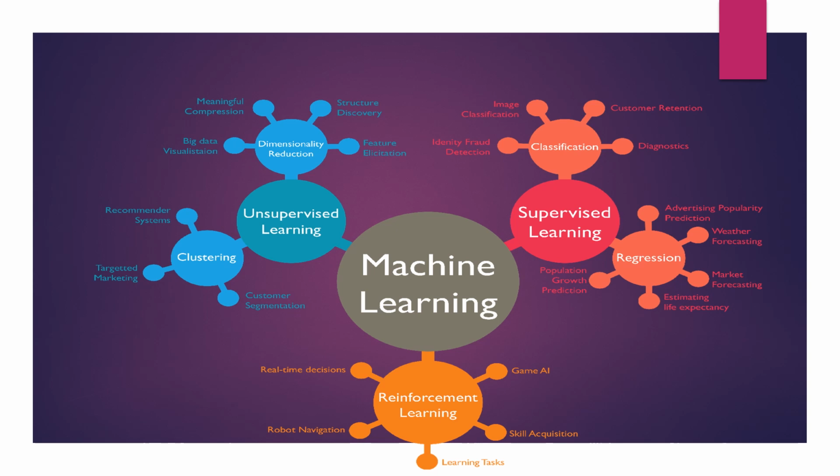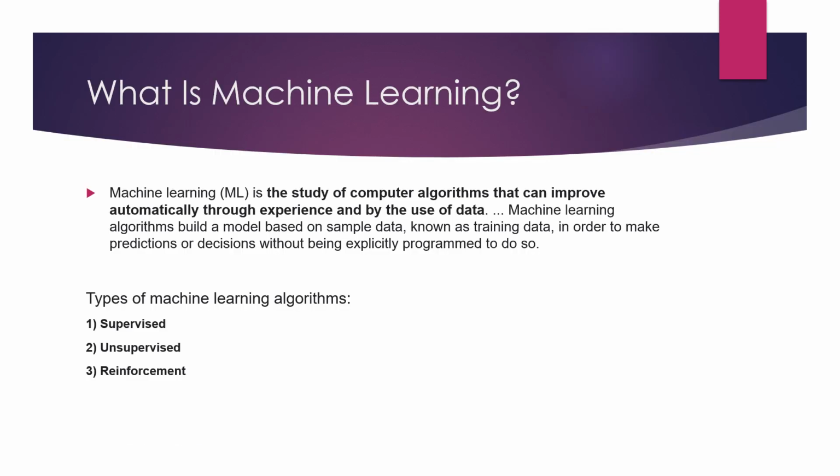I forgot to tell about dimensionality reduction, which is used for the PCA part. And the third learning is reinforcement learning, which is used with the agent and environment. Our focus will be on supervised and unsupervised learning methods only in this presentation. So I will move forward. This is what is machine learning.